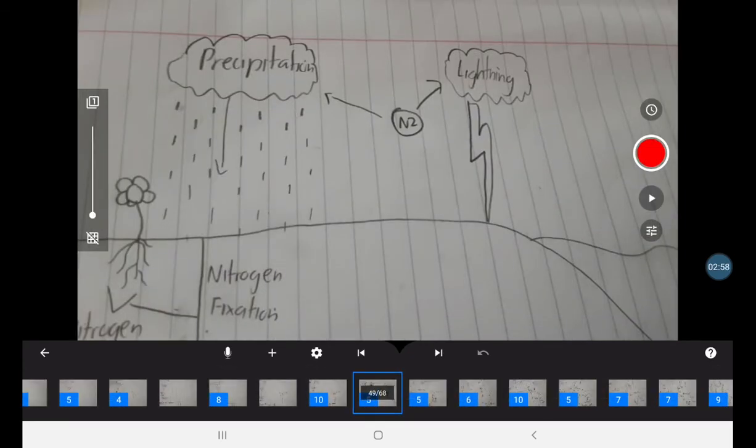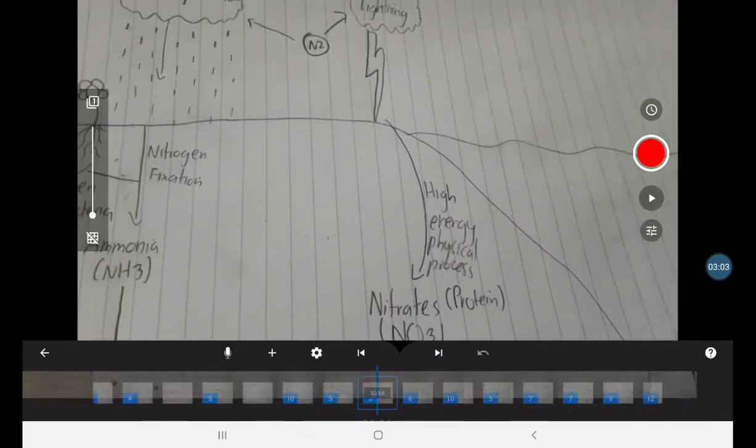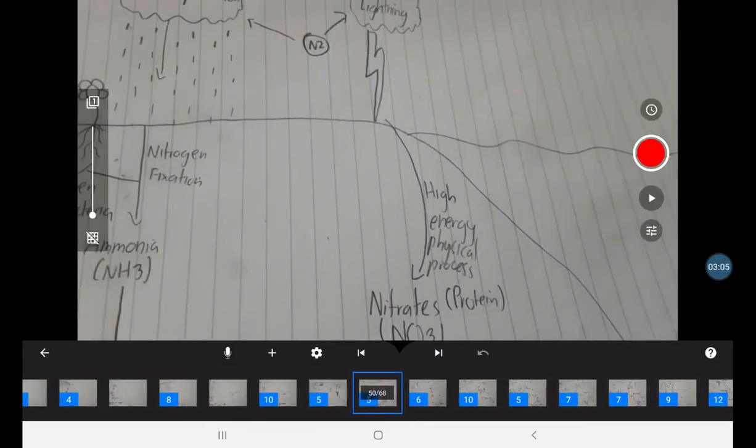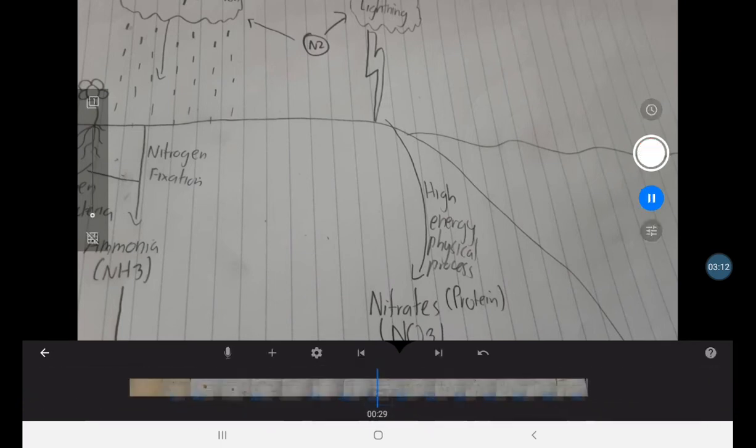So N2 can also go to lightning. This lightning is a high energy physical process that will instantly transform N2 to NO3, or nitrates.